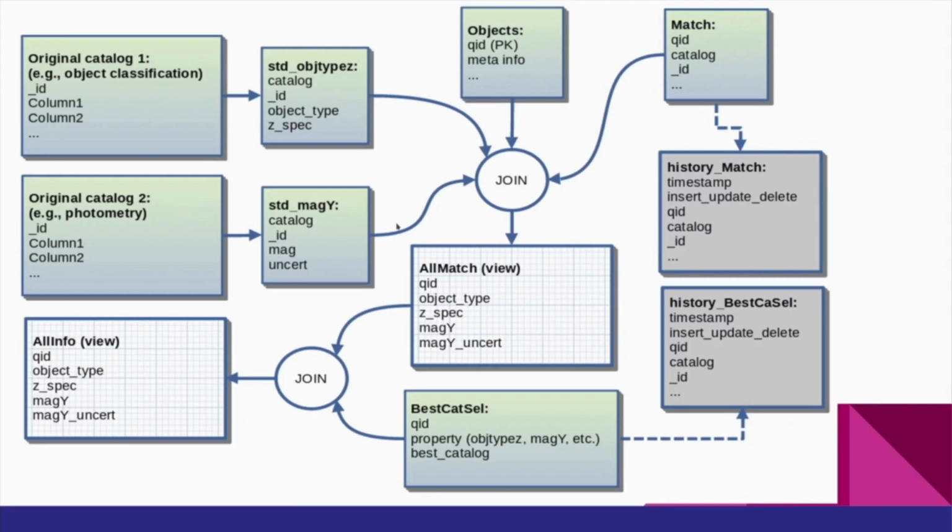A simplified version of the database is shown in this slide, where you can see the original catalogs on the left, feeding a number of standardized tables where, for instance, all magnitudes are given in the same photometric system, all object classifications use the same enumerated values, and so on.